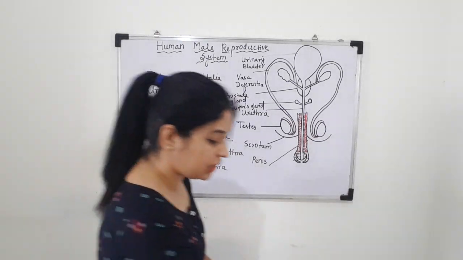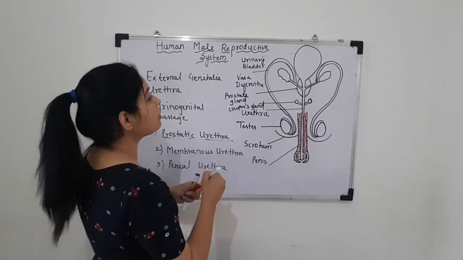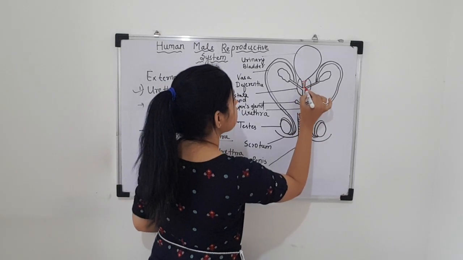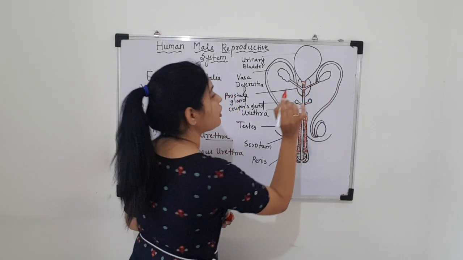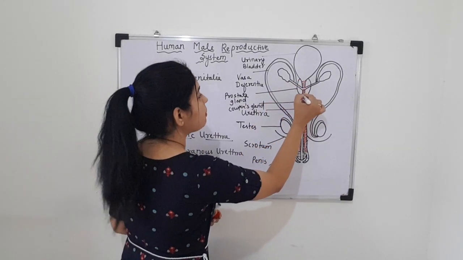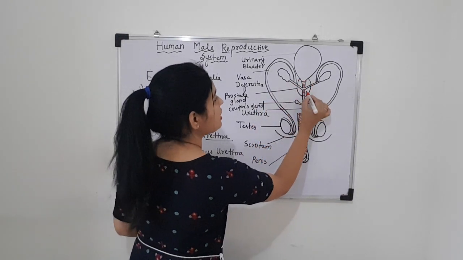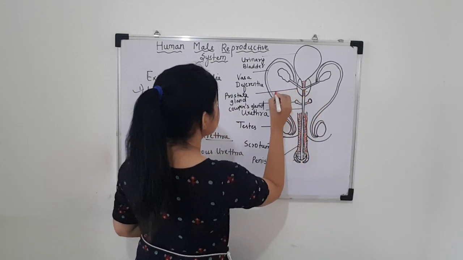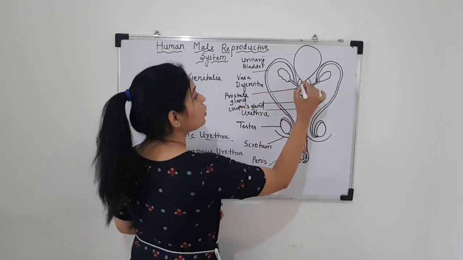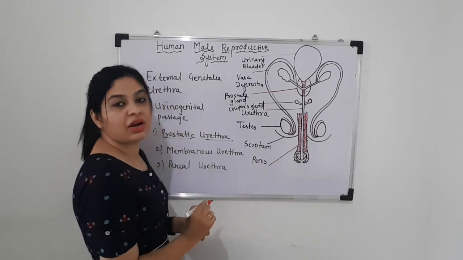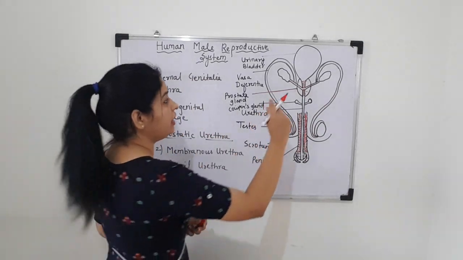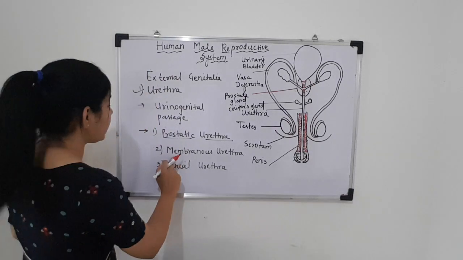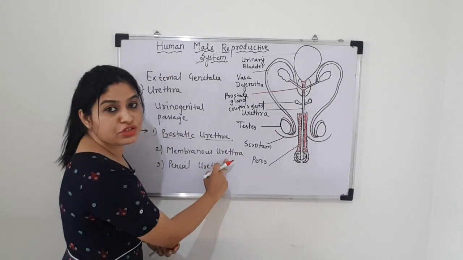Students, the prostatic urethra is the urethra which is surrounded by the prostate gland. Students, this is the urethra. So this is the first part of the urethra which is surrounded by the prostate gland. This gland is the prostate gland. The part of the urethra which is surrounded by the prostate gland is called the prostatic urethra.